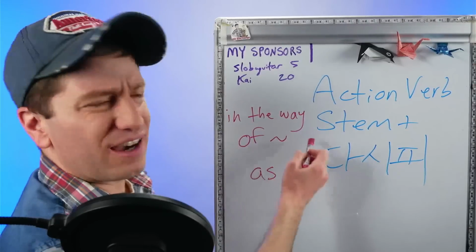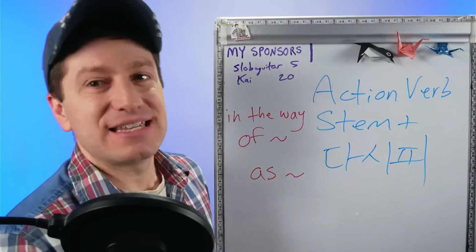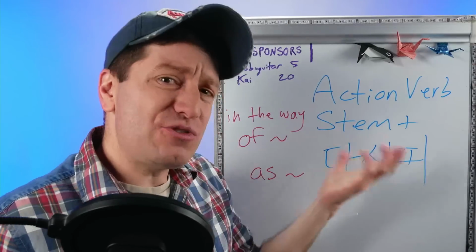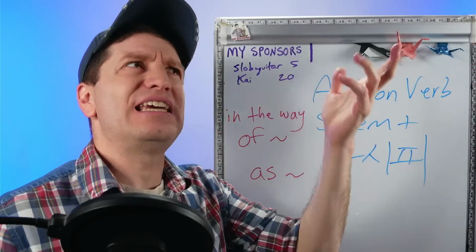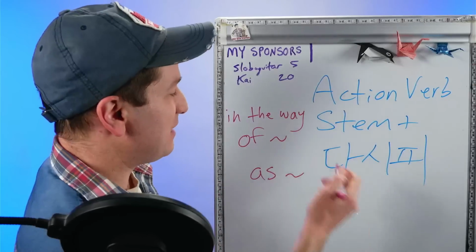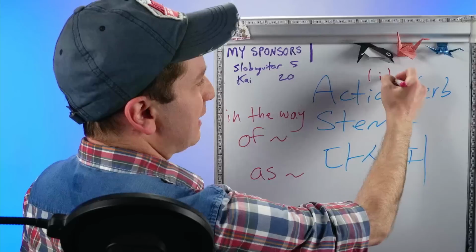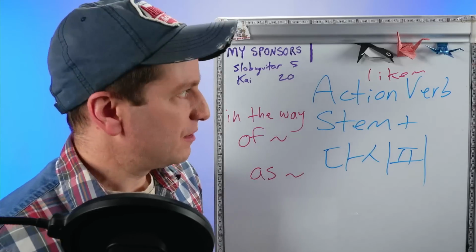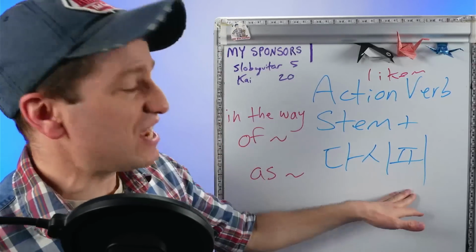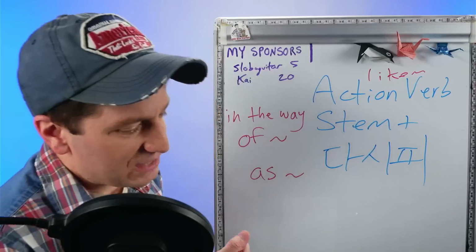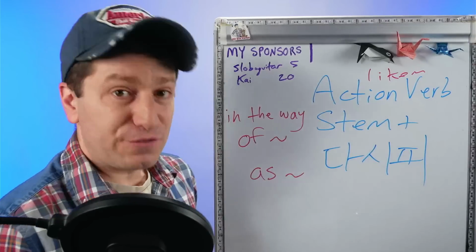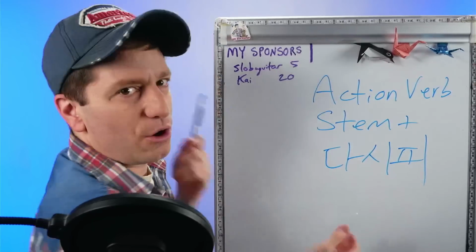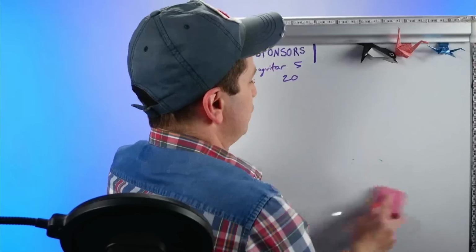보다시피, in the way of seeing, or as see, as you see, like you see. It just means that. It means in the way of, or as, or like that verb. This actually has a lot of different uses, but the most basic usage is just this. This form is commonly used with a few specific verbs, and you can just write these down because it's always these same verbs.